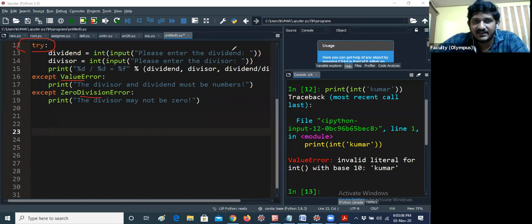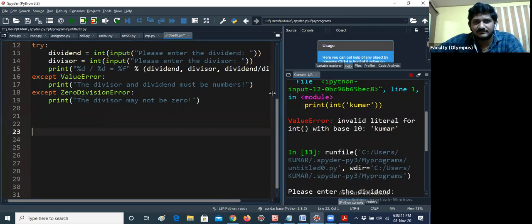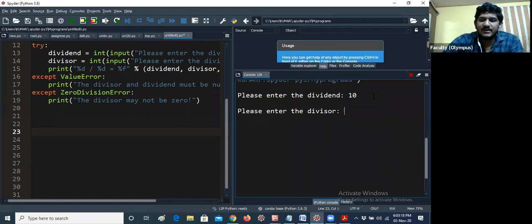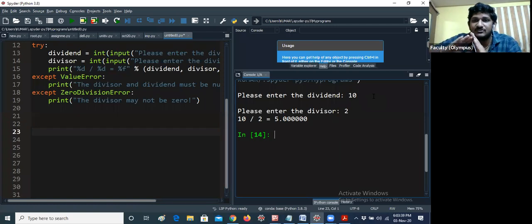Let me give you an example with runtime input, so you can definitely understand. Now enter the dividend. I would like to give 10. Please enter the divisor. I would like to give 2. The answer is obviously 5.0. It will not raise any exception in the try block, because 10 by 2 is 5.0, so the except blocks like value error and zero division error will not be executed. Let me run this program. Obviously the program is executing very smoothly: 10 by 2 equals 5.0.